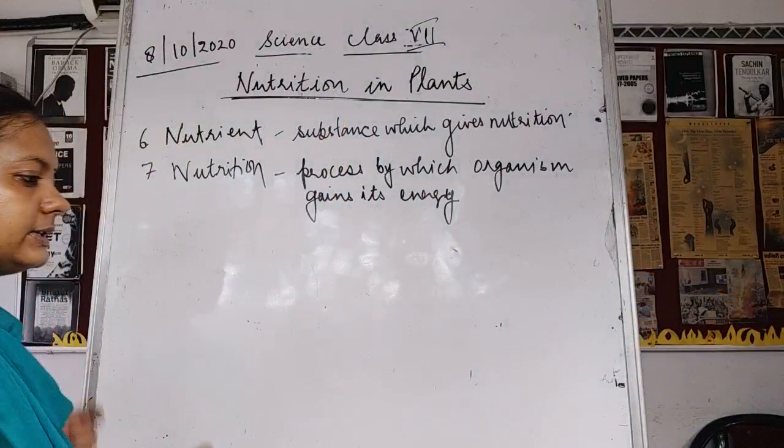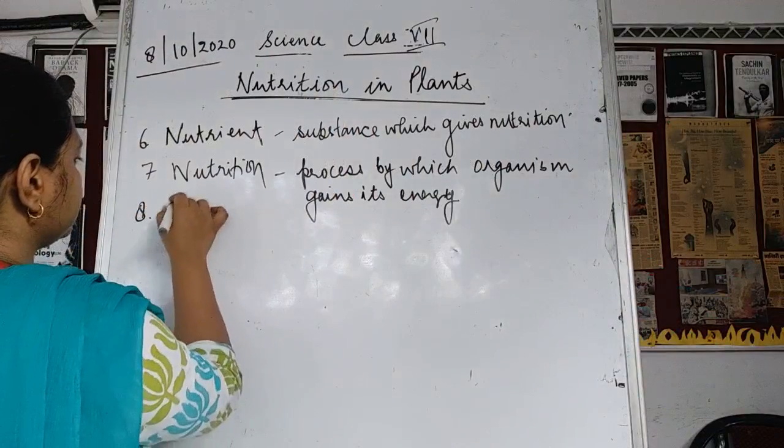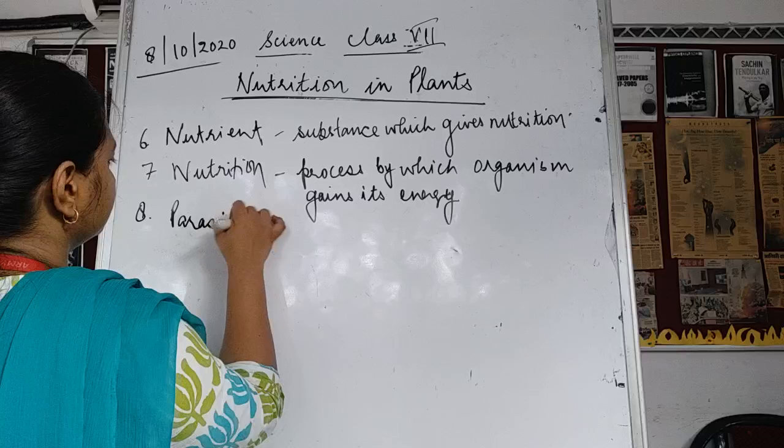So next word is parasite. Host पढ़ लिया था, parasite क्या है?